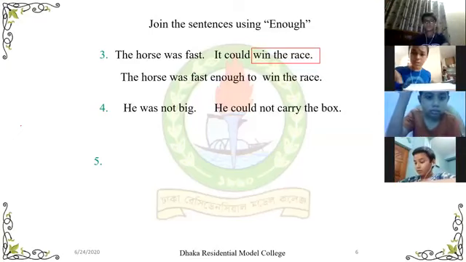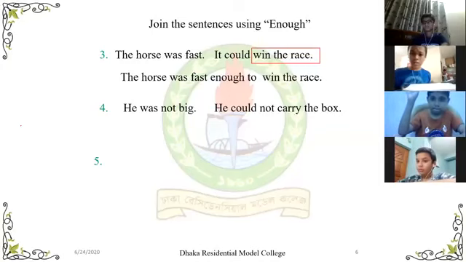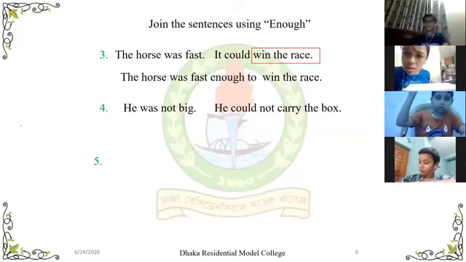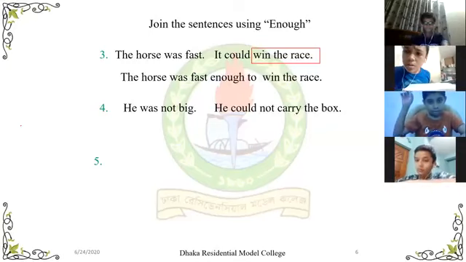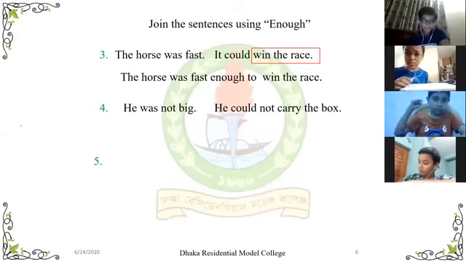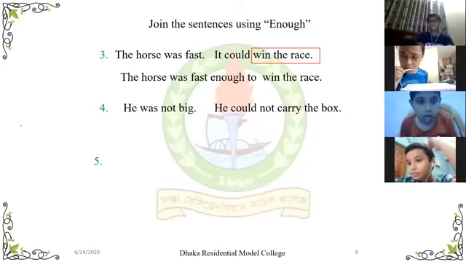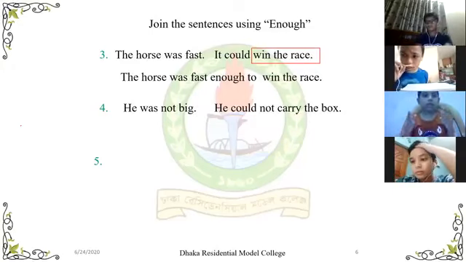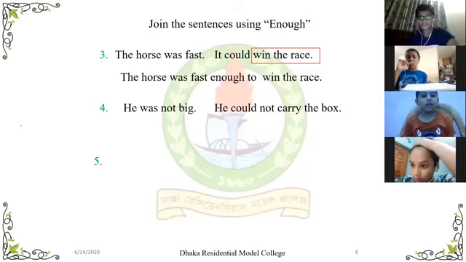Tahmid Al-Jabir, can you give me the answer? Unmute yourself first. Give the answer. Sir, which one should I answer? Yes, 4. Give me the answer of 4.